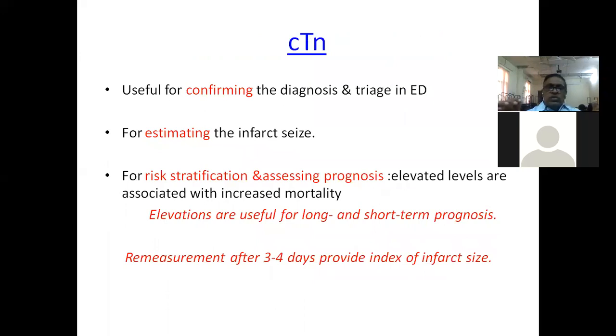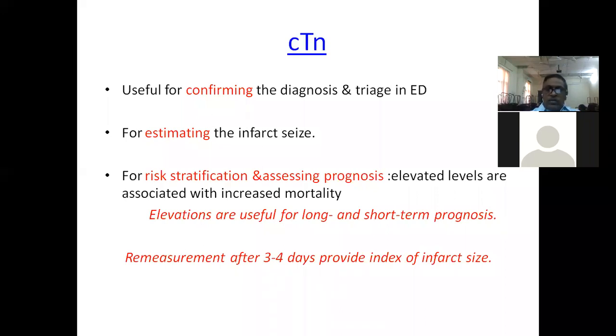So what are the other uses of this cardiac troponin? This is not only useful in confirming the diagnosis, but also in the triage that I already told. As the patient comes to the emergency room, you take an ECG, you take a troponin test. Based on that, you can decide. The ECG itself will decide whether it is STEMI or non-STEMI. Then myocardial necrosis is evident by means of cardiac troponins. If they are elevated, yes, it's a case of non-STEMI. If it's not elevated and ECG changes are there, probably it's a case of unstable angina.